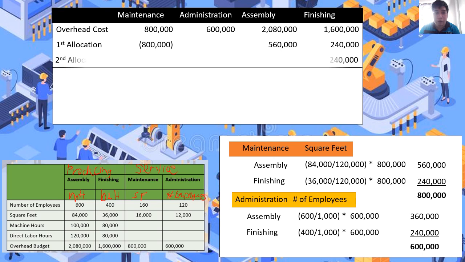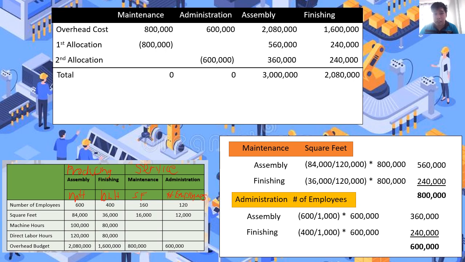So, this will be our second allocation. So, for the administration, i-less lang natin yung 600,000 pesos. Ilipat natin yung 360,000 sa assembly at ilipat natin yung 240,000 sa finishing department. So, after the two allocations, these are now the new balances, diba? So, the maintenance, wala na po kasi nga zero na siya na i-transfer na natin dun sa two producing departments. Sa administration naman, wala na din na i-transfer na natin dun sa ating two producing departments.